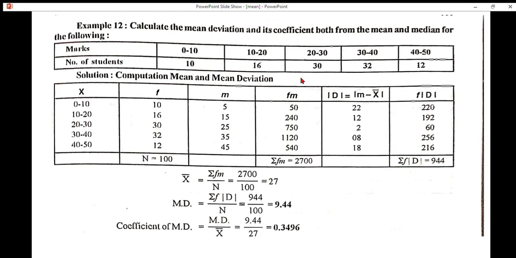Next problem, that is computation of mean deviation continuous series. How to find whether problem is continuous or discrete? If it is in continuous series, we find class limits. This is lower limit, this is upper limit. This is said to be class limit.